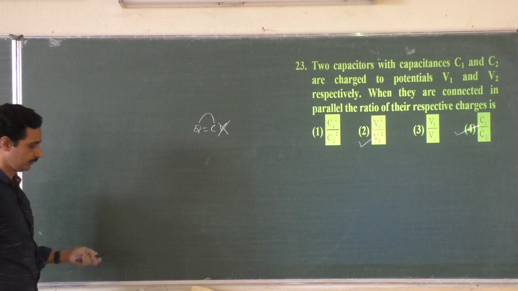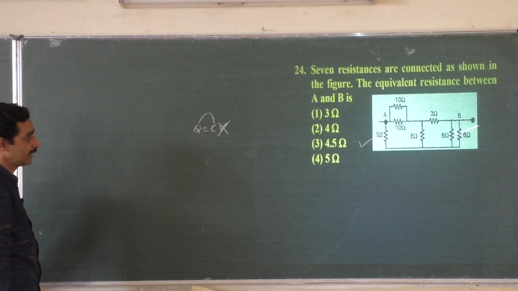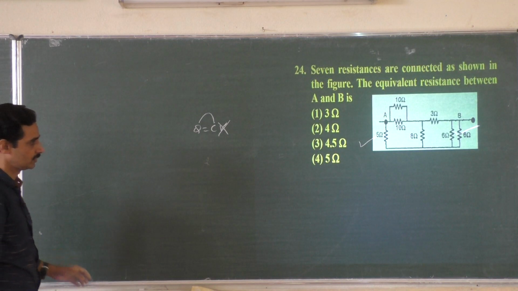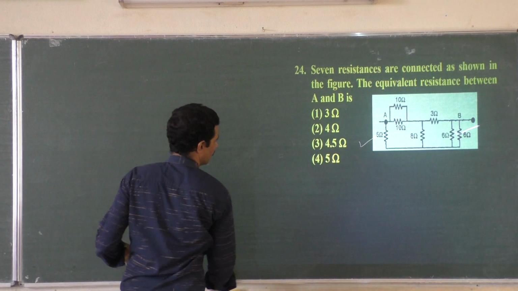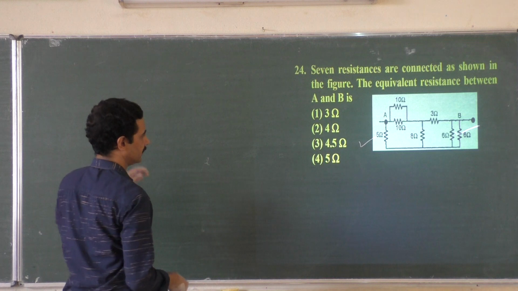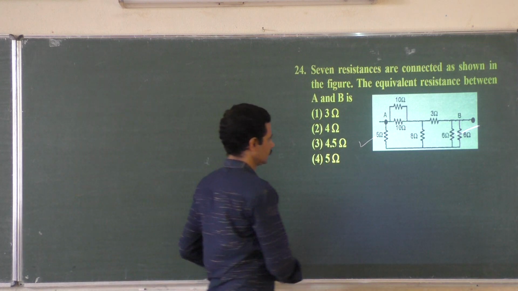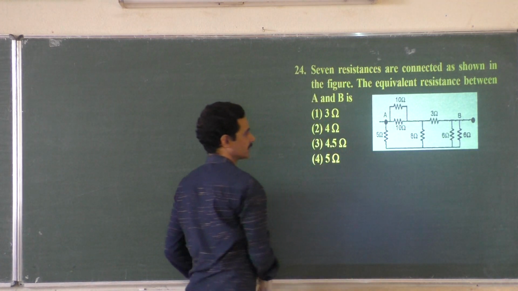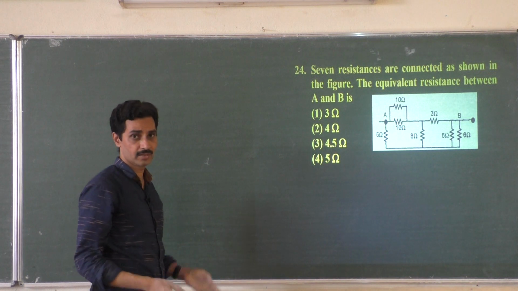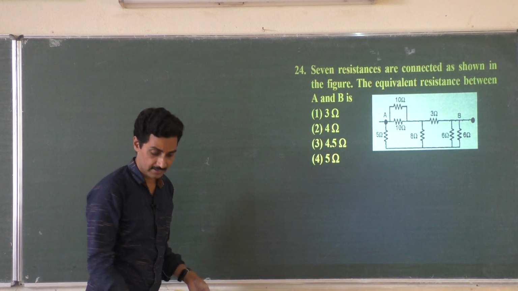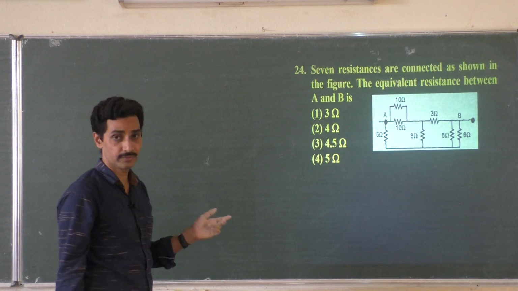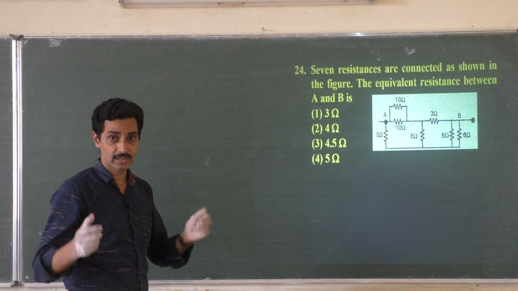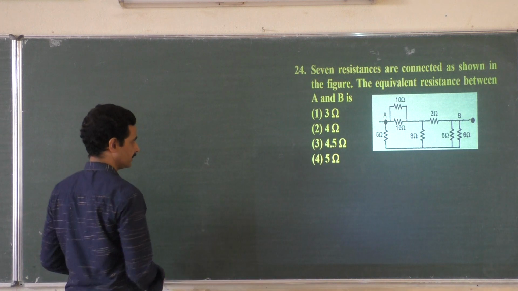Okay, 24. 7 resistances are connected as shown in the diagram. Yeah, this is a good problem. You can't simply go on solving it. It finally reaches a Wheatstone's bridge. Because always when you reduce the circuit, as we have given in many classes, the points where they are asking you to find the resistance, those two terminals should not be lost at any cost.